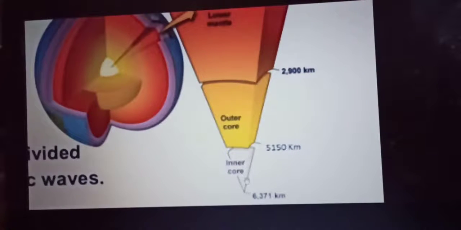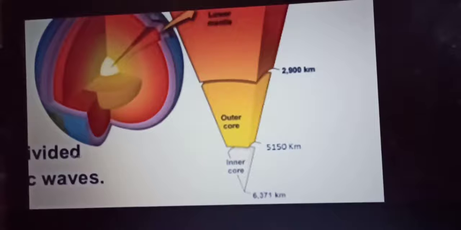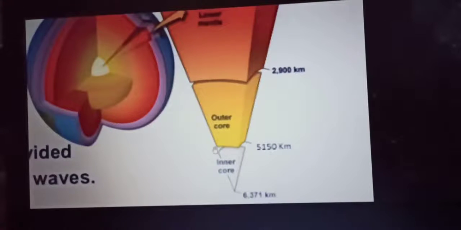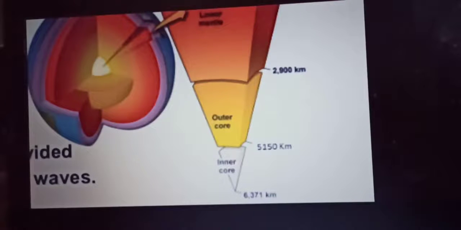Next is the inner core. The inner core is a solid layer. It is made up of iron and nickel. It is solid because of the high pressure that is present all around. The temperature of this core is about 5,000 degrees Celsius to about 6,000 degrees Celsius. So this is all about the structure of the earth, that is the crust, mantle and the core.